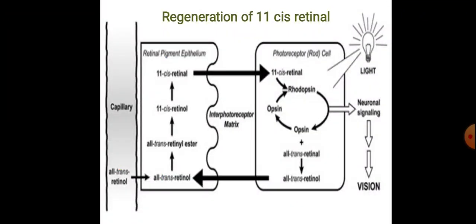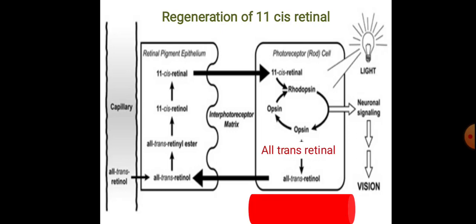Next, about the regeneration of 11-cis retinal. In the photoreceptor cells of the retina, when light falls on the retina, what will happen? The opsin and 11-cis retinal get converted to all-trans retinal and the opsin. Opsin will remain within the photoreceptor cells, and the all-trans retinal is transported to the pigment epithelium, where it gets regenerated to 11-cis retinal and later enters into the photoreceptor cells of the retina. This is one way how the 11-cis retinal reaches back to the photoreceptor cells.